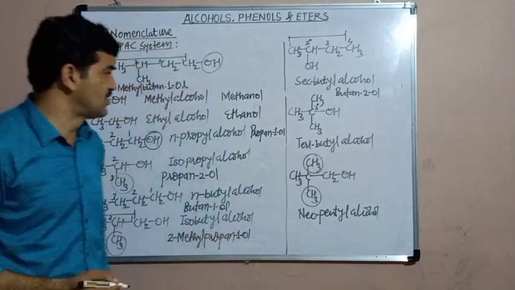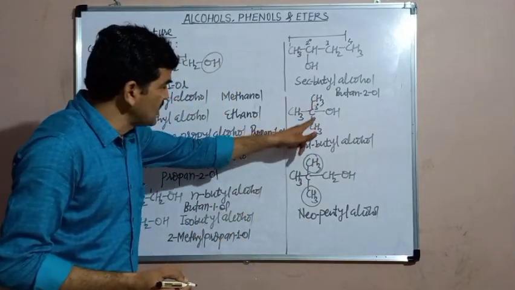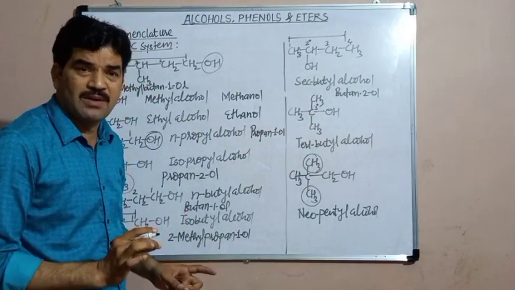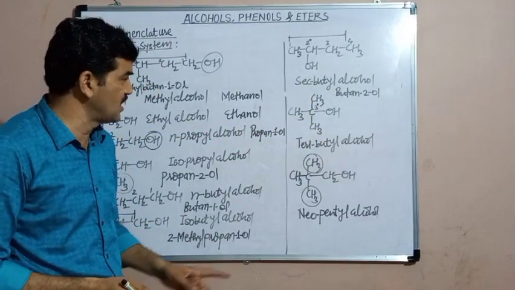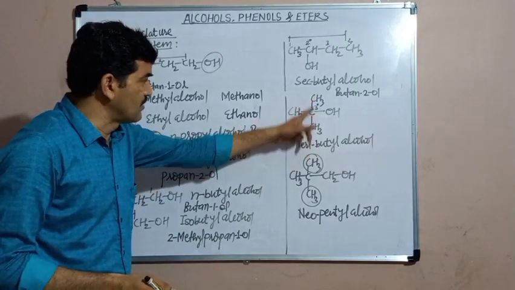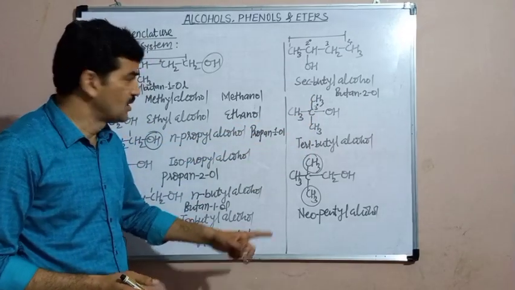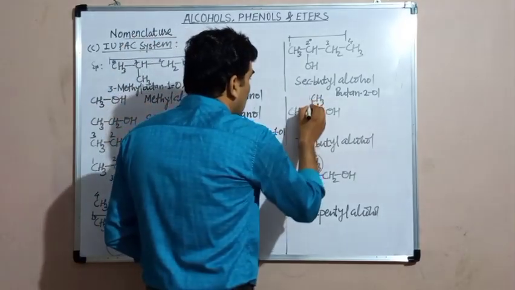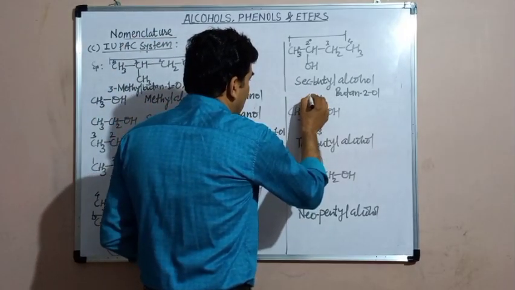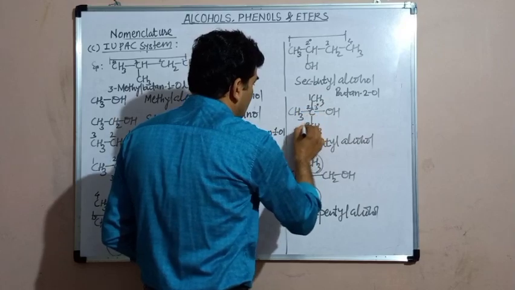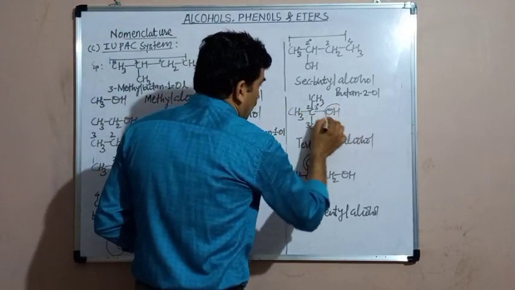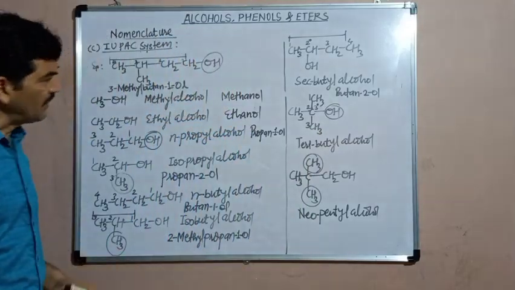Tertiary butyl alcohol. What will be its IUPAC name? See, the longest chain contains just 3 carbon atoms. This is the longest chain. No other chain is possible which contains more than 3 carbon atoms. Therefore, its parent alkane will be propane. Here, carbon atoms should be numbered in this way: 1, 2, and 3. The position of the branch is 2. The position of the OH is also 2. So, what will be its IUPAC name?